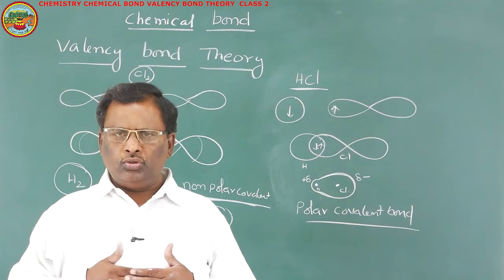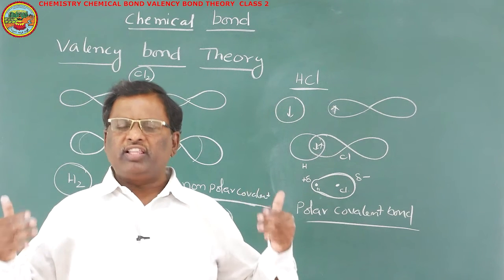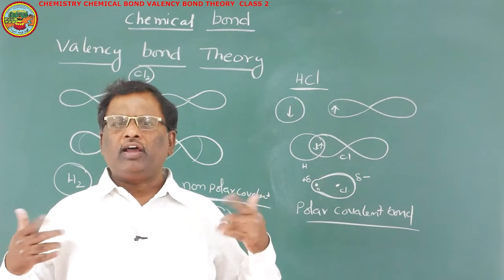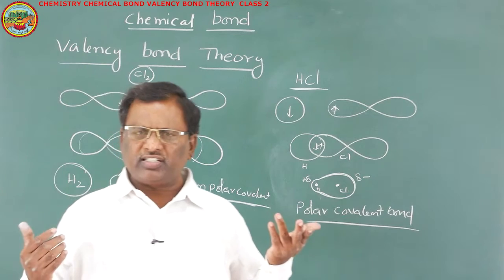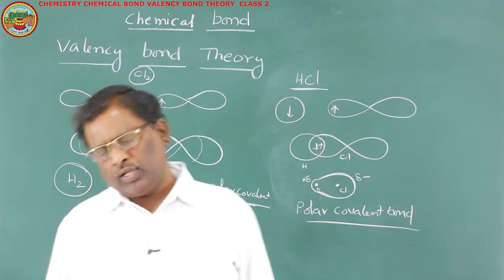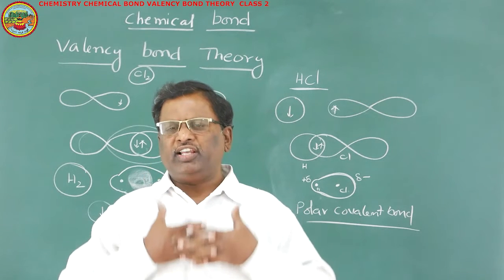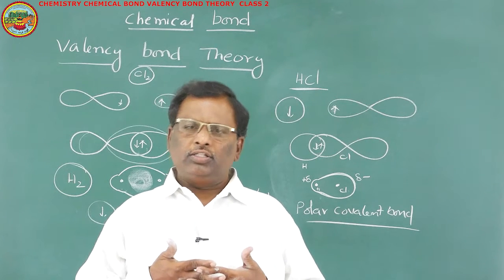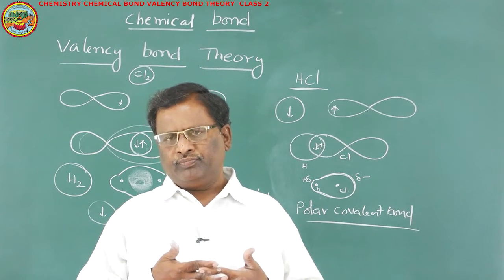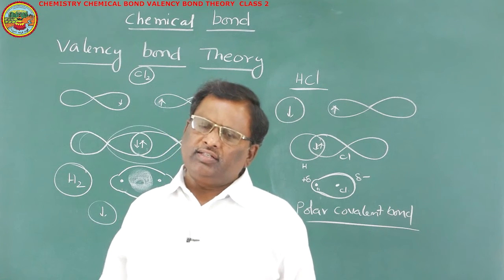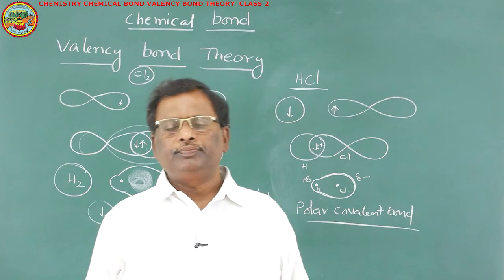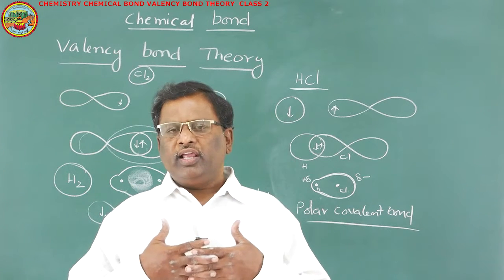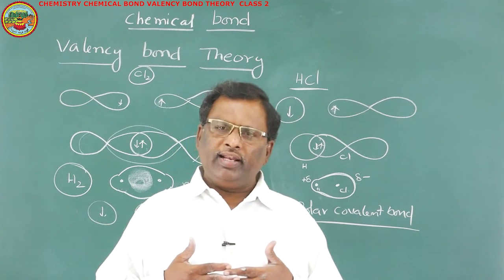Here in the case of Cl2, both atoms, when they are in isolated state, lack one electron compared to argon, because argon has 8 electrons in its valency shell, whereas chlorine has only 7. While they are overlapping and mutually sharing these unpaired electrons, both the bonded atoms will get the octet argon configuration. That's why we are claiming that the bond is according to the octet rule. So, the half-filled atomic orbitals will overlap with each other and mutually share their unpaired electrons.